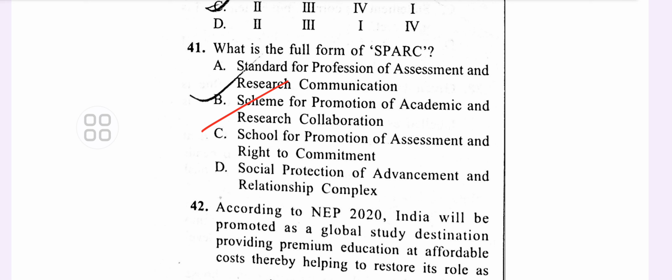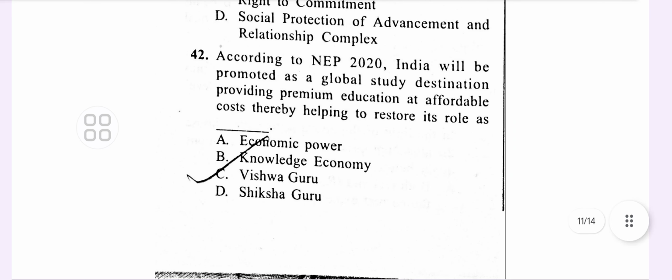Now, according to NEP 2020, India will be promoted as a global study destination, providing premium education at affordable cost, thereby helping to restore its role as what? Economic power, knowledge economy, Vishwaguru or Shiksha Guru? Yes, it's Vishwaguru. According to the National Education Policy 2020, the aim is to promote India as a global study destination, providing premium education at affordable cost, thereby helping to restore its role as a Vishwaguru or teacher of the world.